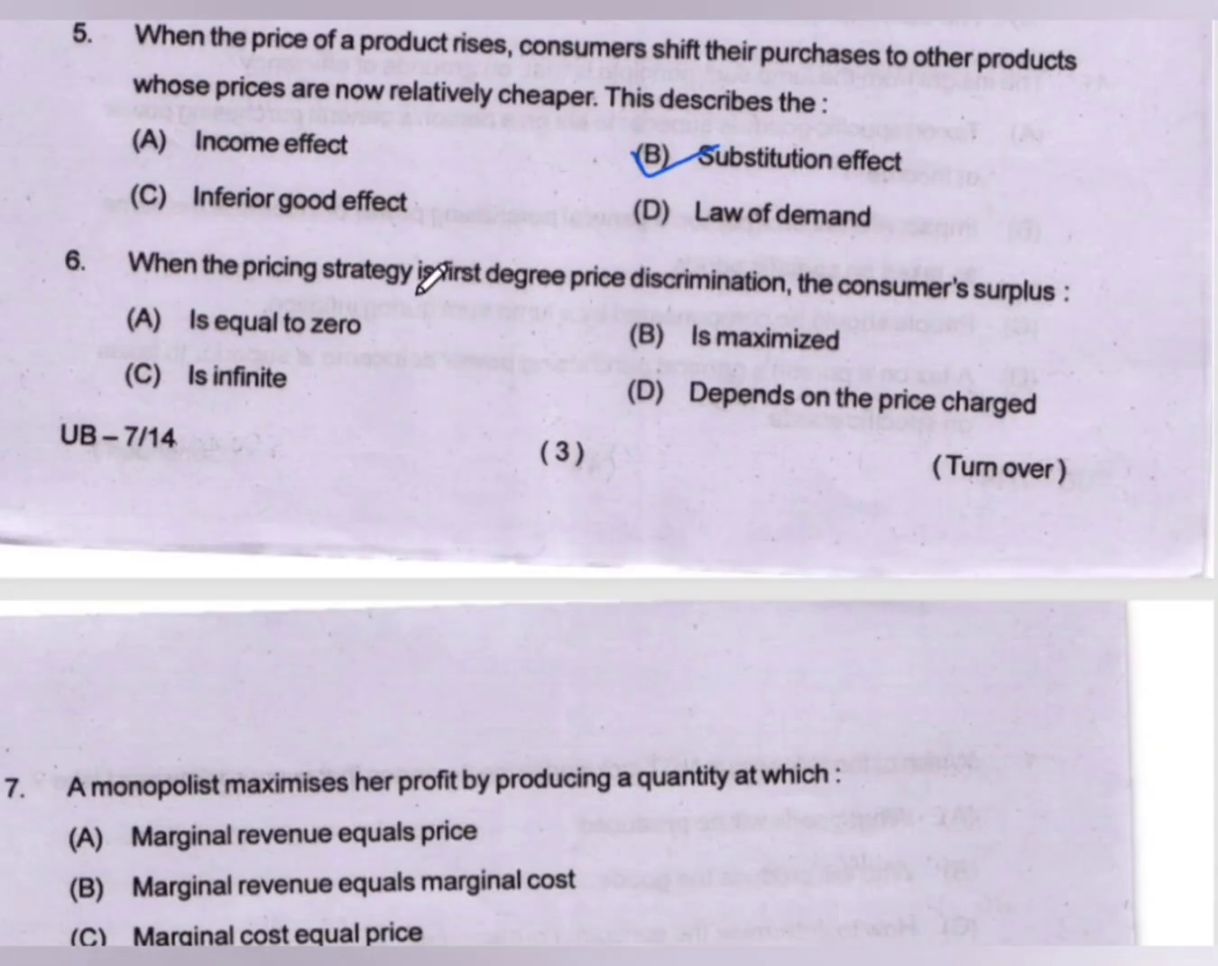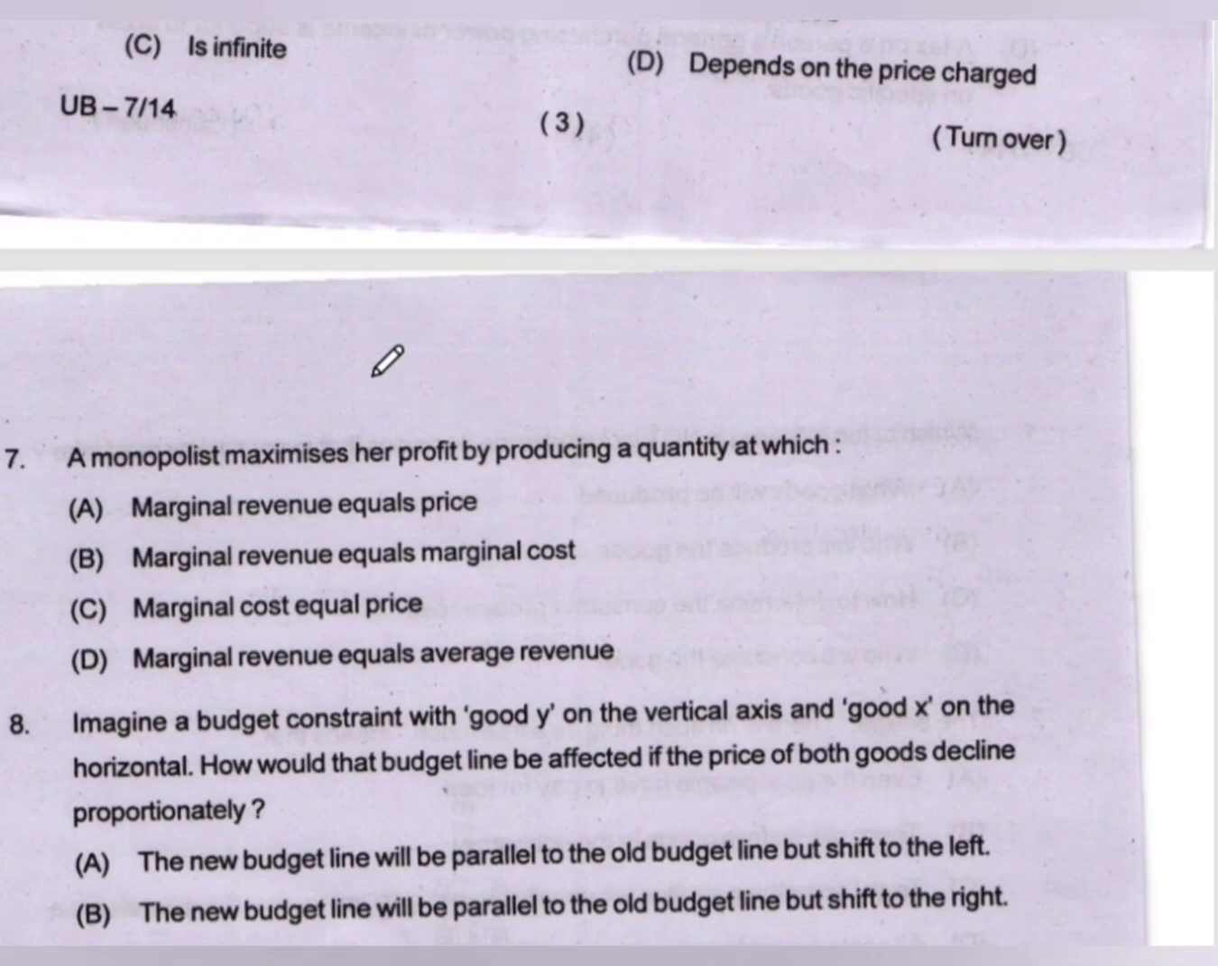Question number 6. When the pricing strategy is first degree price discrimination, the consumer surplus will be: option A, equal to 0; option B, maximized; option C, infinite; option D, depends on the price charged. In first degree price discrimination, we know that the consumer surplus will be equal to 0, because in that case the monopolist exploits all the consumer surplus from the consumer. So the answer is option A, equal to 0.